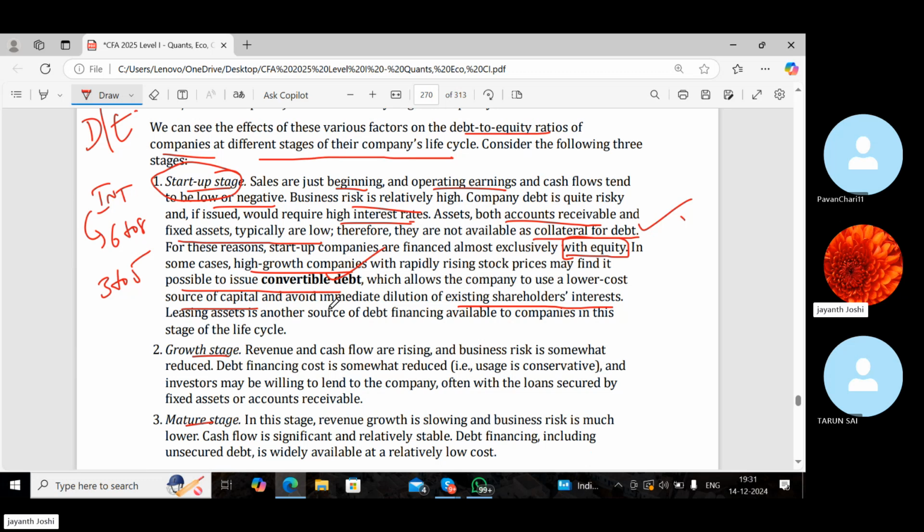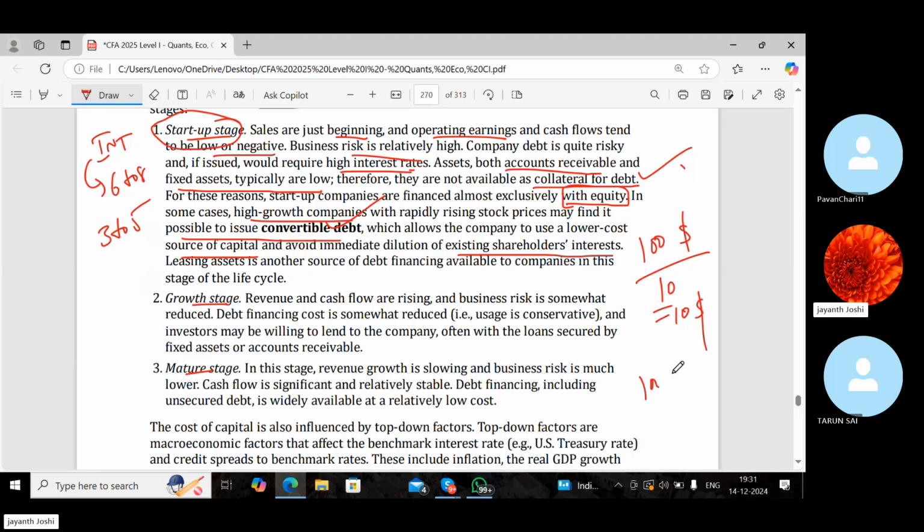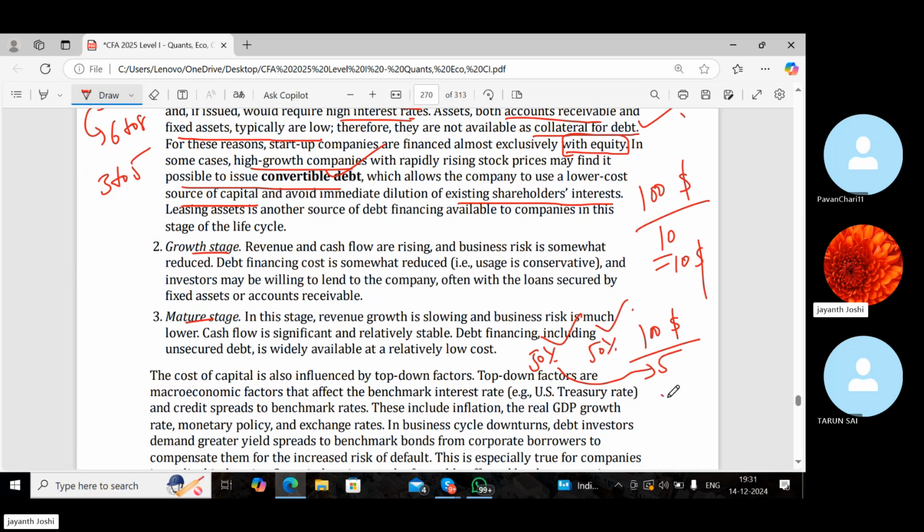Because more debt means fewer shares and fewer shareholders. Let's say if a company has $100 as profit, and it has 10 shareholders, so each one is getting $10. But if a company with $100 of profit has only 5 shareholders, that means 50% equity we are using, and 50% of the funding with debt, so 5 shareholders, each one is getting $20. So here there is more dilution, right?